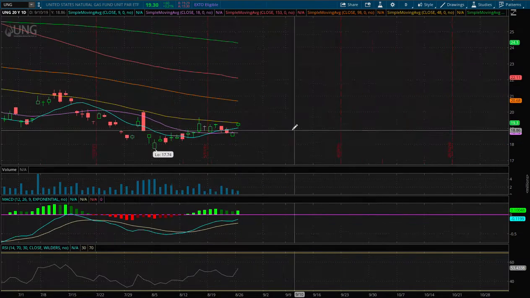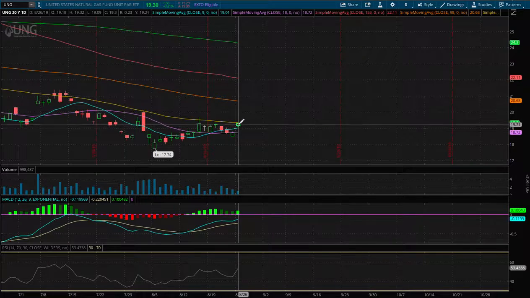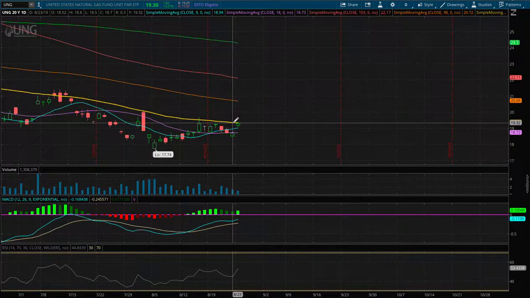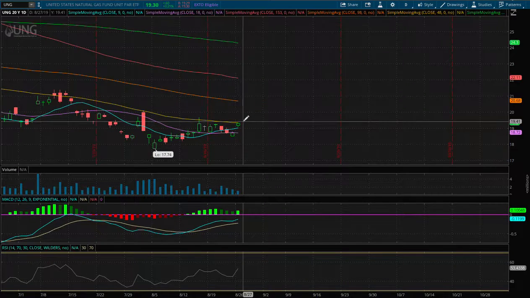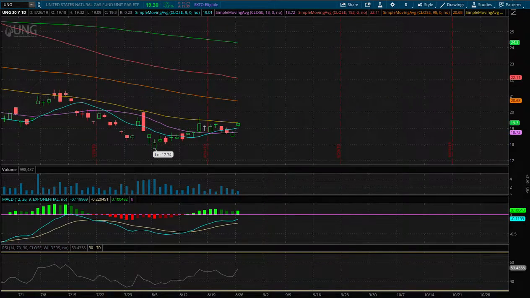And as of now, we need today's candlestick to close above the 50-day moving average. Ideally, we want 2 or 3 days of candlesticks above this yellow line, the 50-day moving average. At the moment, I do believe we have a chance of closing above it, and a resistance that I